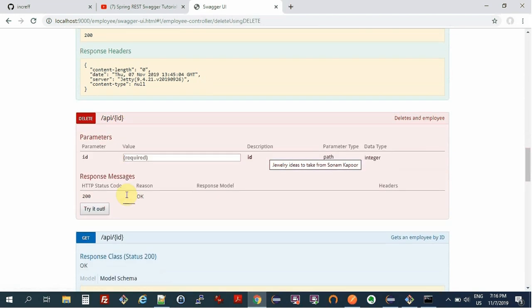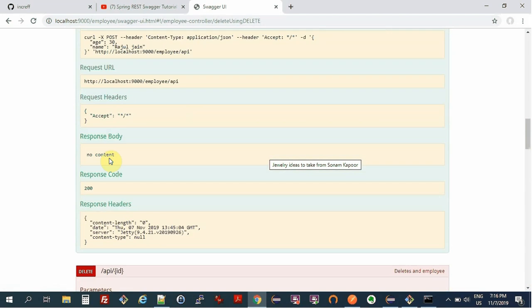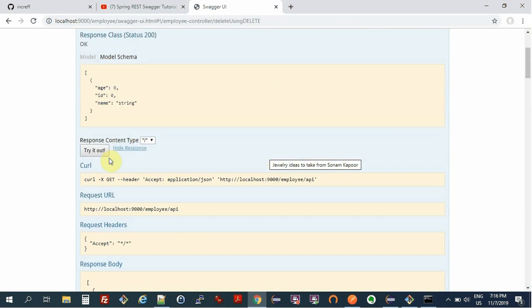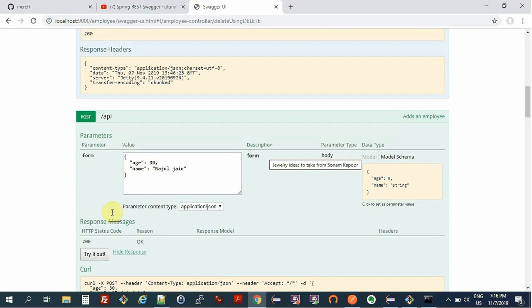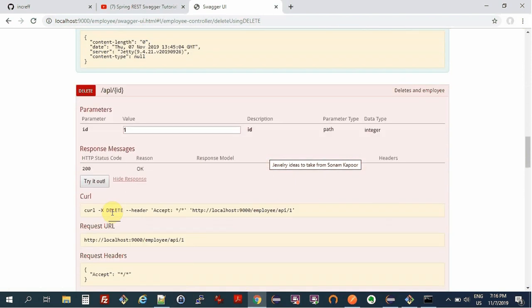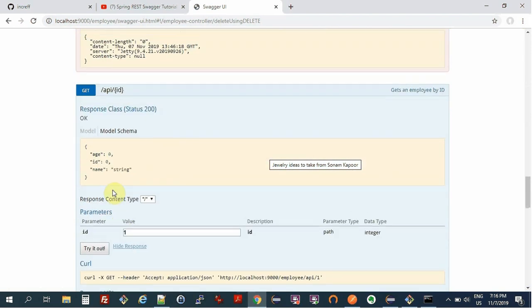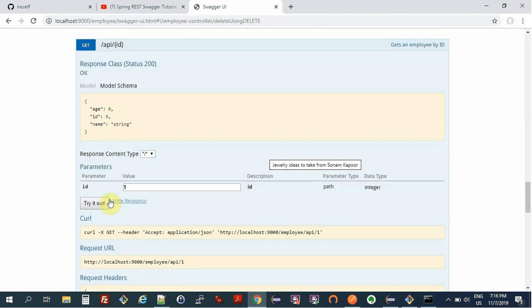And finally, let's delete Romil. I try it out, and I get only Rajul as available. And finally, if I try to get now Romil whose ID was 1, we have already deleted that user or employee.